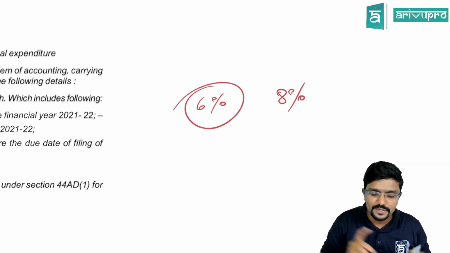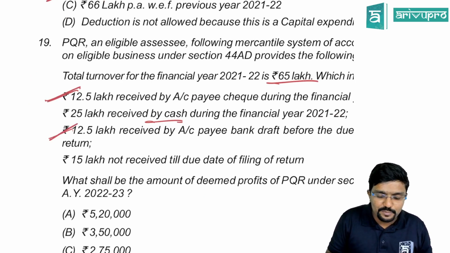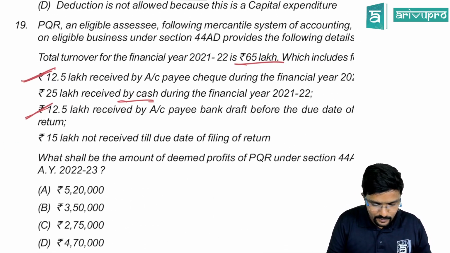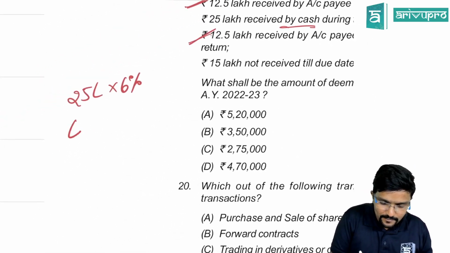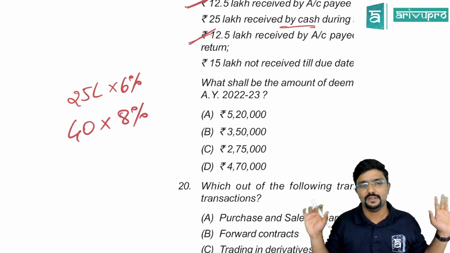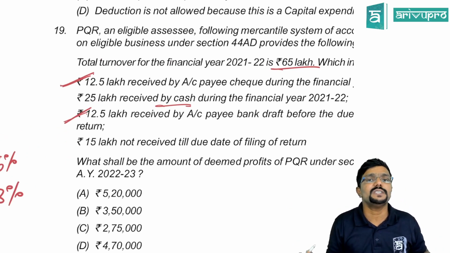So here, for these two figures, 12.5 plus 12.5, that is 25 lakh, you have to apply 6%. The remaining amount is 25 plus 15, that is 40 lakh. For 40 lakh it is 8%, because the conditions are not satisfied: 25 lakh is received in cash, whereas 15 lakh is not received within the due date.